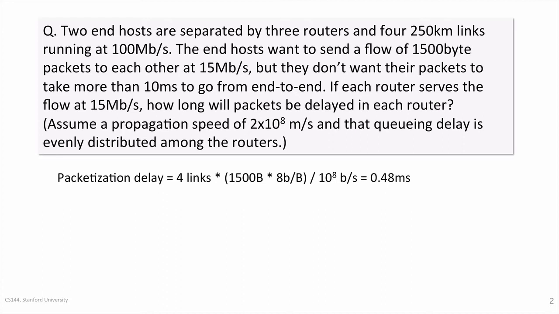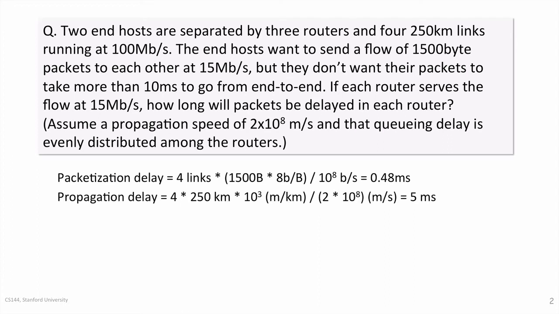Now let's calculate the propagation delay, which is the time taken for 1 bit to traverse all 4 links. The time for each link is 250 kilometers times 1000 meters per kilometer divided by the speed of propagation. The total time will be 5 milliseconds across all 4 links. So our total fixed delay is therefore 5.48 milliseconds.